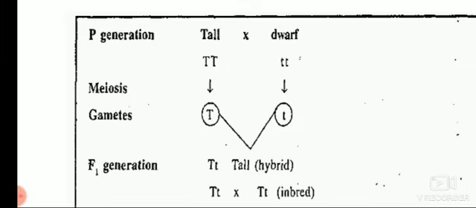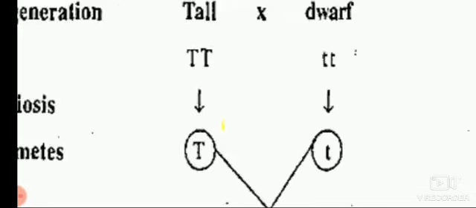See here. Now you have to be quite careful. We have taken the parents, tall parent and dwarf parent. Dwarf means short. Tall pea plant we have chosen, dwarf pea plant we have chosen. Then the parents have genetic constitution capital T capital T and small t small t. Both are in homozygous condition. One is homozygous dominant, one is homozygous recessive. So capital T capital T is homozygous dominant, small t small t is homozygous recessive.